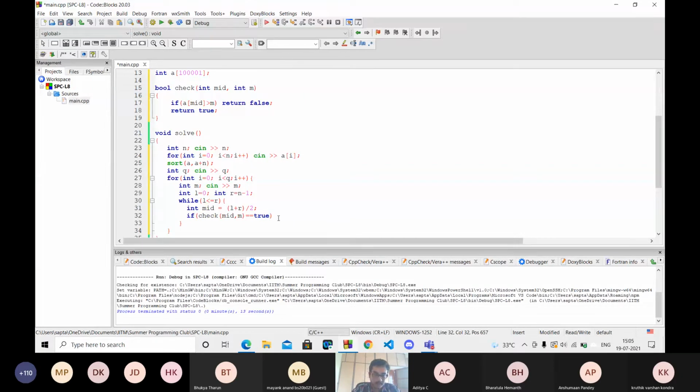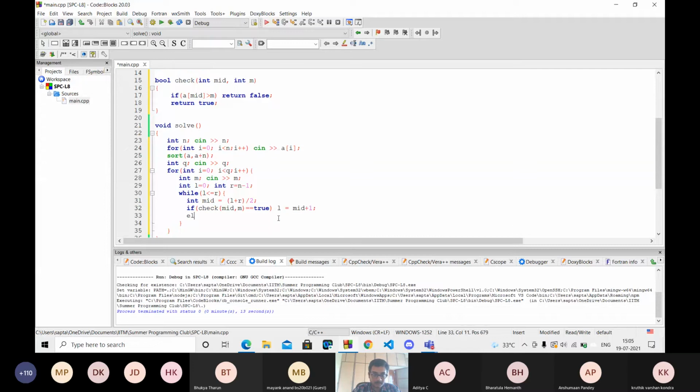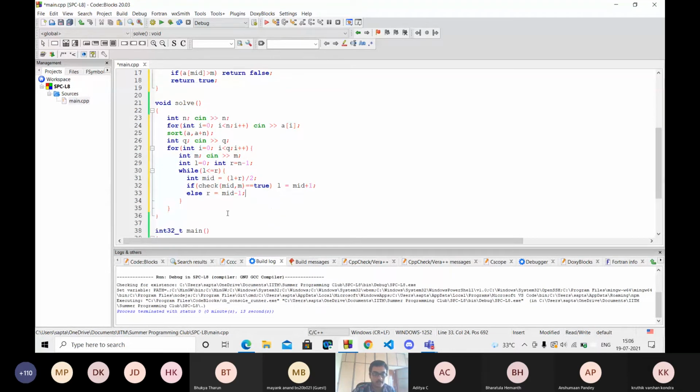So I will make L equal to mid plus 1, or else I will make R equal to mid minus 1. Yeah, L to be mid plus 1 because I want to check in the rightmost part of the array, and if it is false, that means it is strictly greater than M, then I need to check in the left part of the array, and hence I will do R to be one left than the middlemost element.